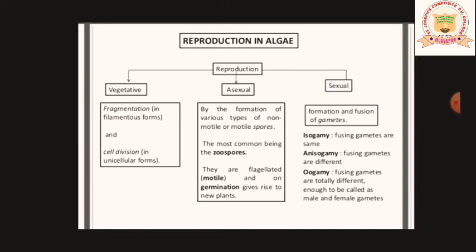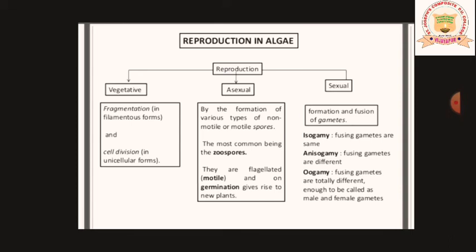Okay. Now coming to the asexual form, by the formation of various types of non-motile and motile spores. So asexual reproduction in algae is done with the help of formation of different kinds of spores. It may be motile or non-motile. The most common being the zoospores. Important again. One more question. What are zoospores? Zoospores are asexual reproductive structures found in algae.